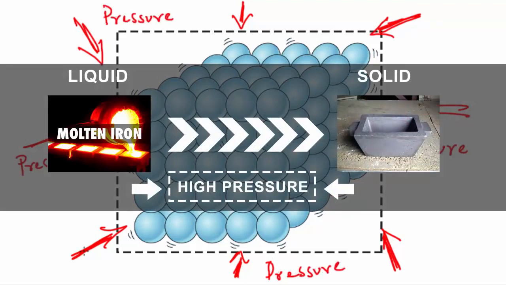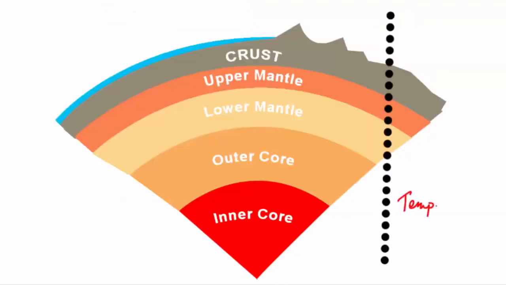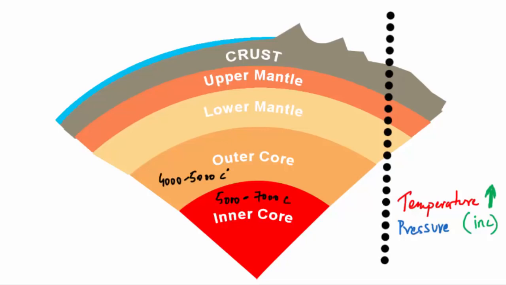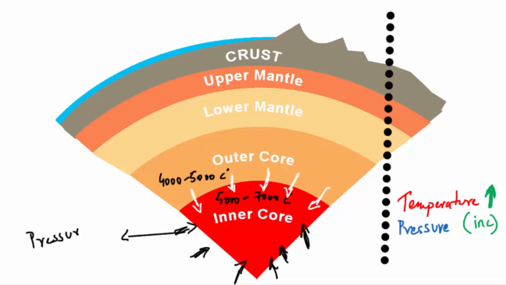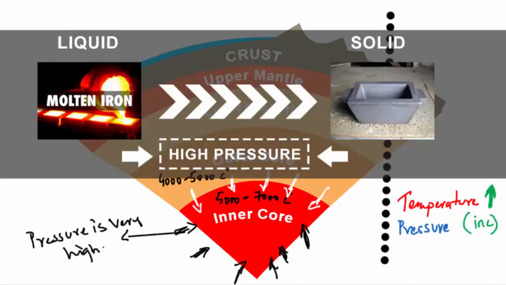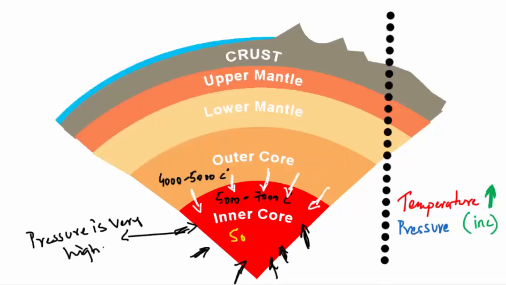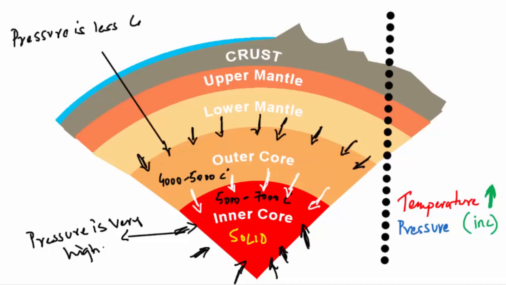Now that you understand this, think about this. As you go deeper in the Earth, both temperature and pressure increase. Although the inner core is very hot, it is solid because it is experiencing very high pressure. The pressure is so great that the metals are squeezed together to not be a liquid. The pressure in the outer core is not high enough to make it solid. And this is why the outer core is in liquid state while the inner core is in solid state, despite the fact that the inner core is hotter than the outer core.